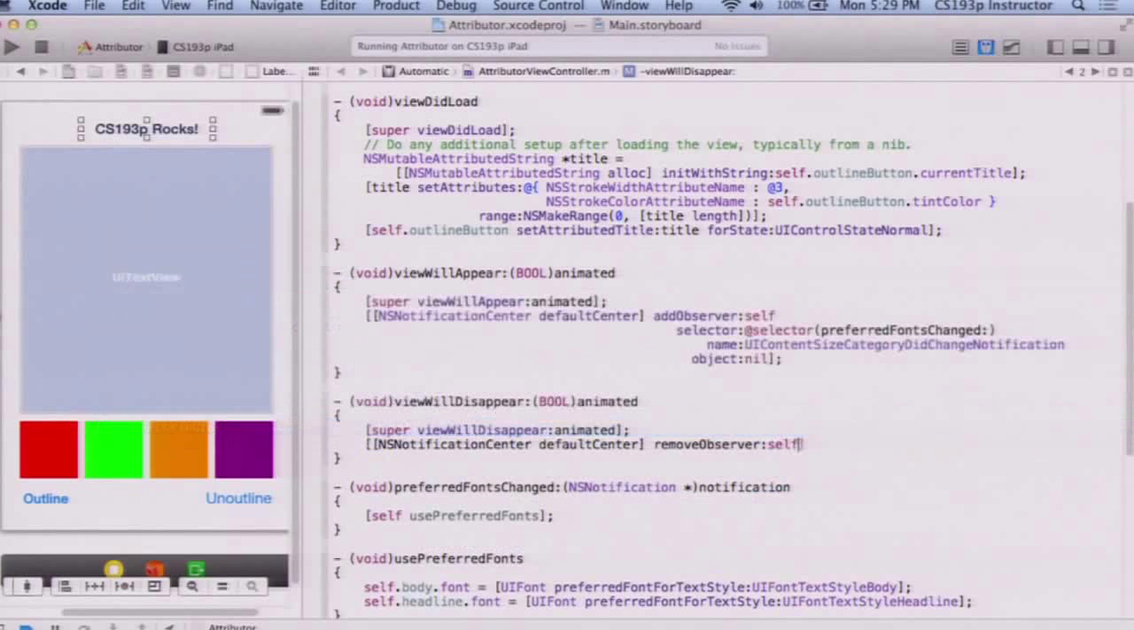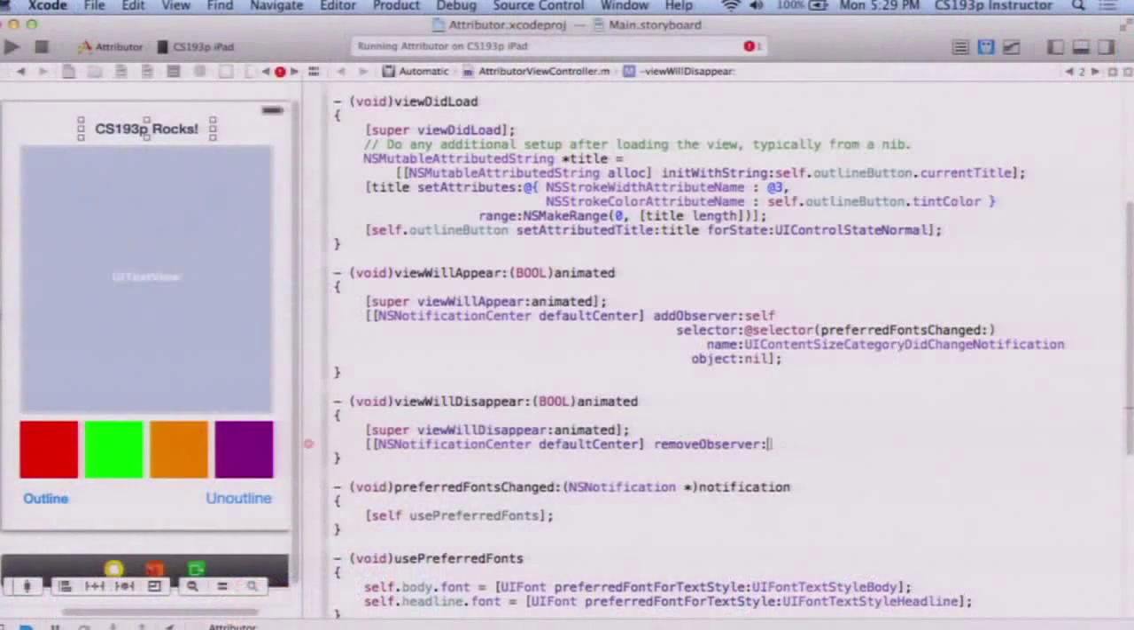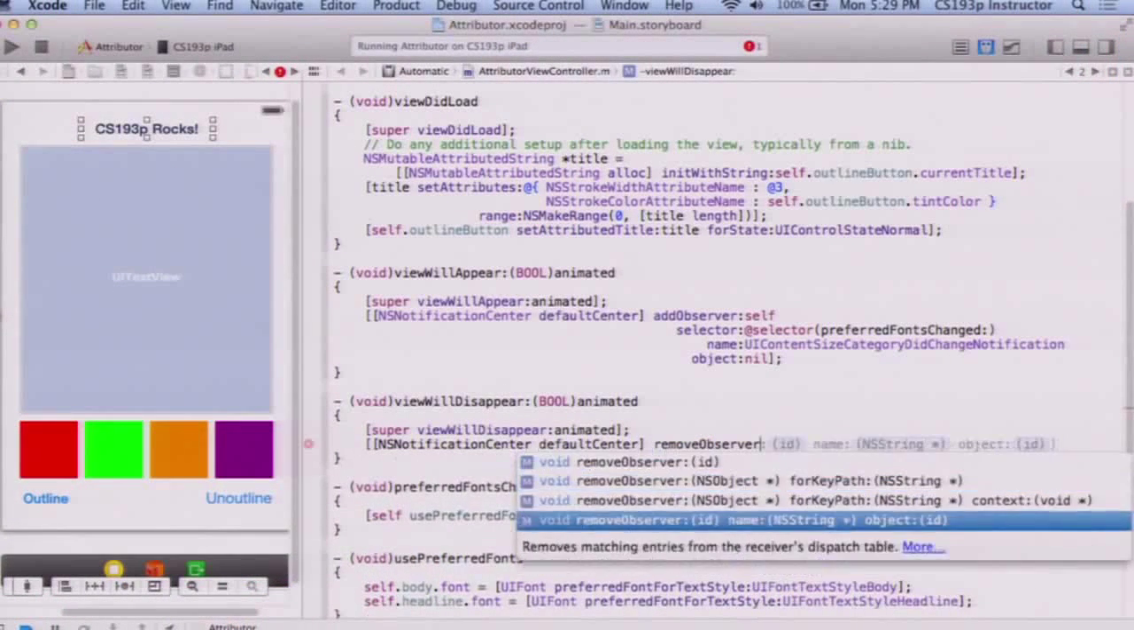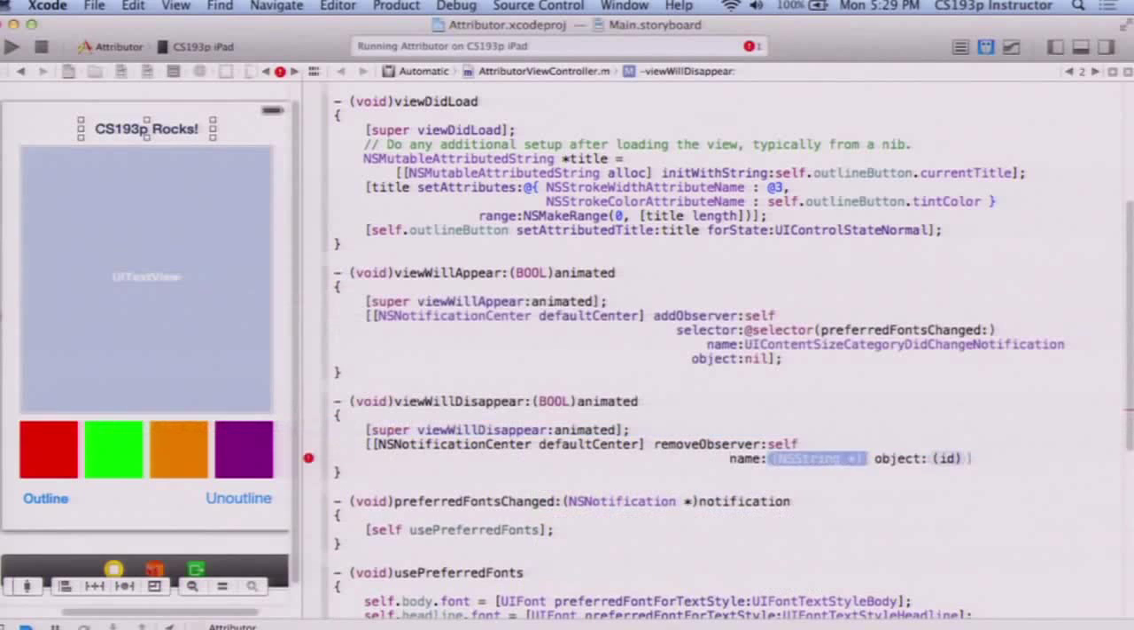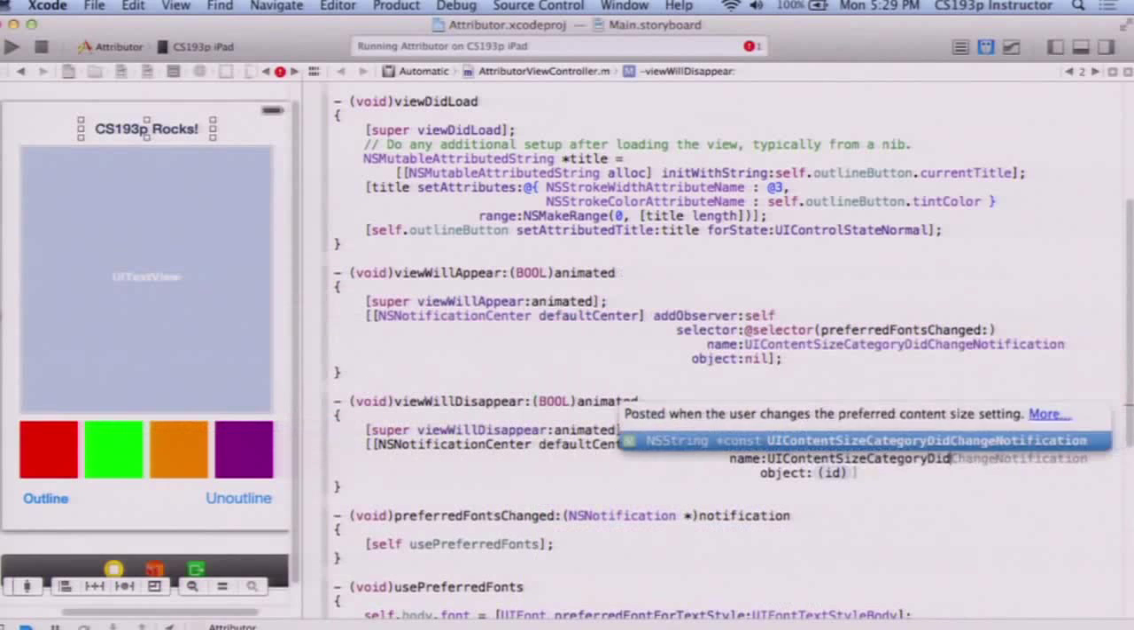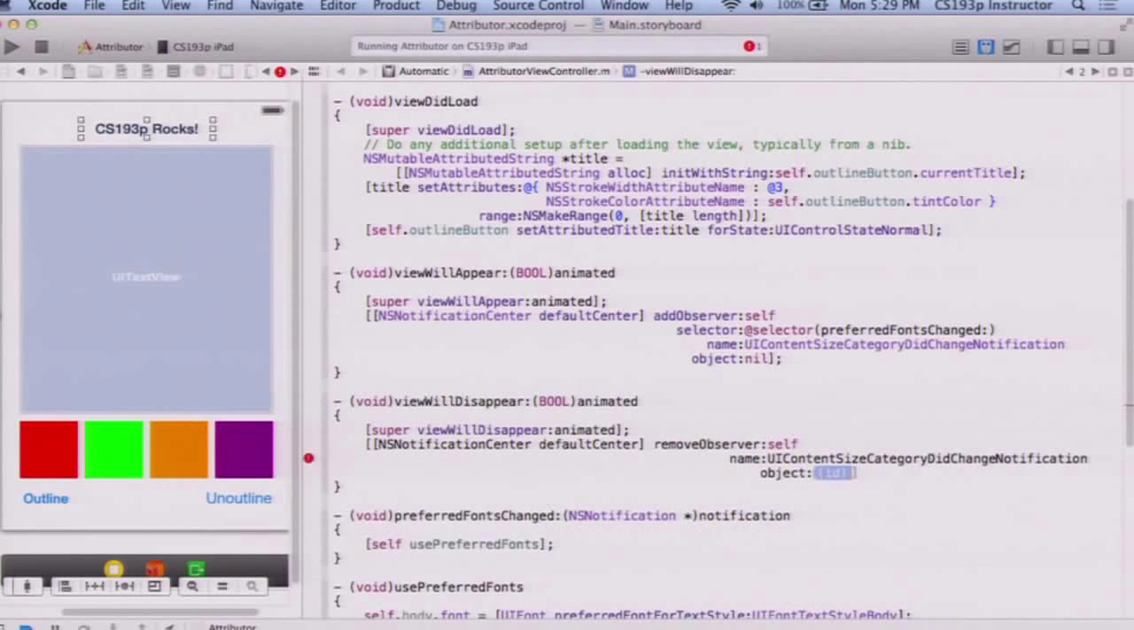Now, some would argue just putting self here, but I actually think that's bad coding because, what happens if you add a new feature down the road where you're listening on a different radio station that you don't want to stop listening to when your view disappears, which is rare, but it's possible. So I actually think it's better here to use the version of removeObserver that takes the name. So I'm going to say removeObserver self, name is UIContentSizeCategory and so on, and the object is still nil. So I'm only going to remove myself as a listener from that one radio station.